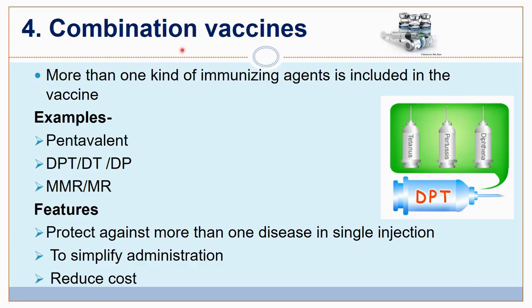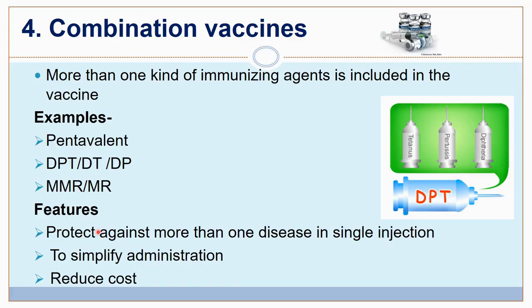Now come to combination vaccines. Especially this is designed for the developing countries. More than one kind of immunizing agent is included in the vaccine. Examples are the pentavalent vaccine which is used in the immunization schedule, DPT, DT, PD, these are other combinations, MMR or MR, so these are other combinations.